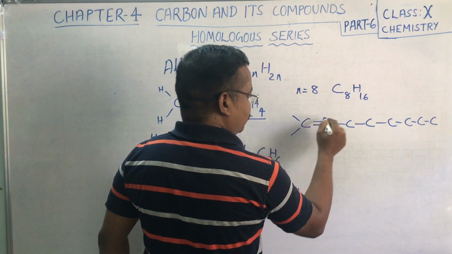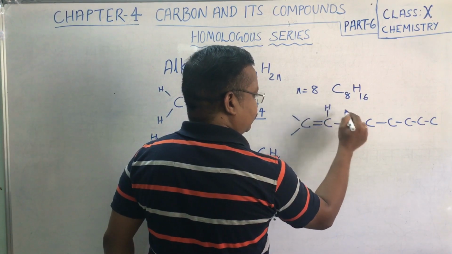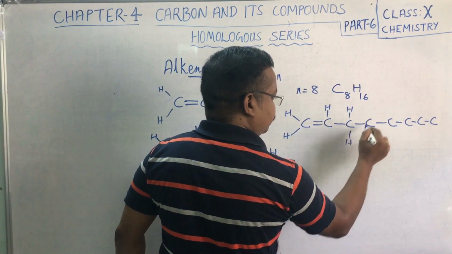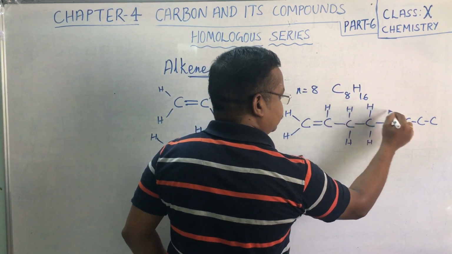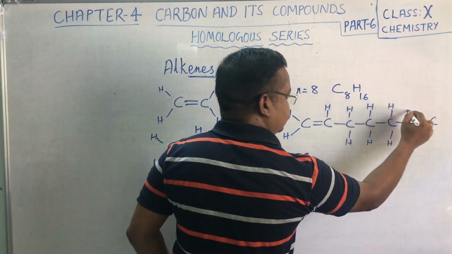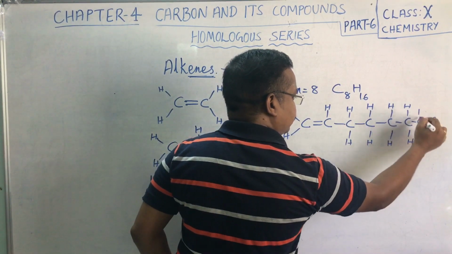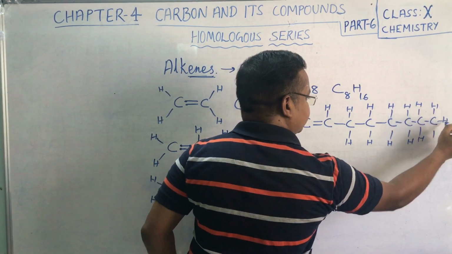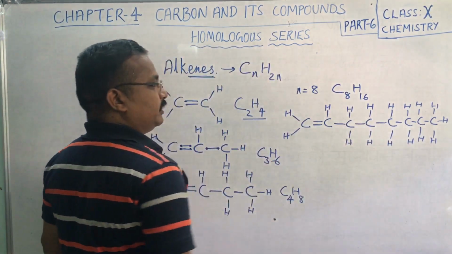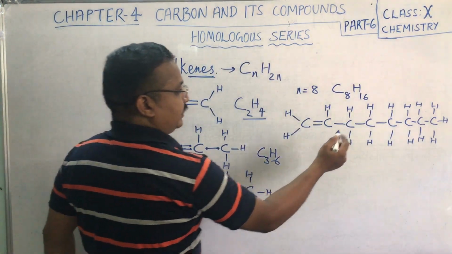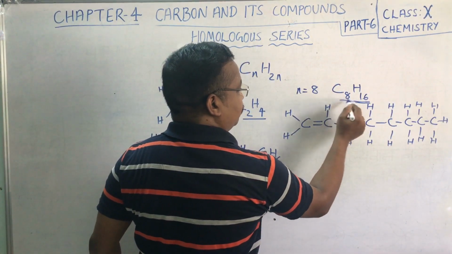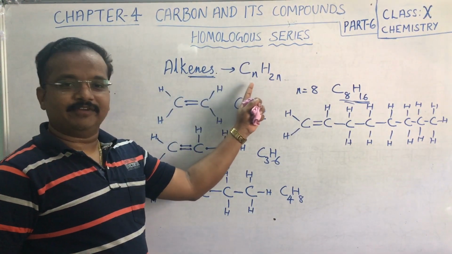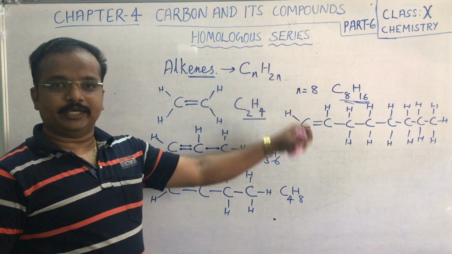Now here 2 more comes, 3 already there, then the 4th one, then here 2 more, then here also 2 more, here 2 more, and the last one 3. Okay, children, just count the number of hydrogen atoms here. You will find that it will be 16 and the carbon will be 8. So this follows the homologous series for alkenes having a general formula of CnH2n.